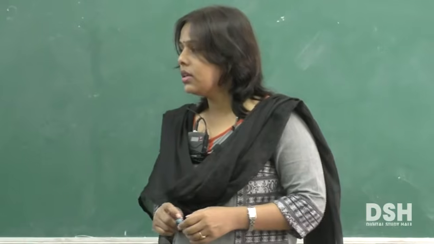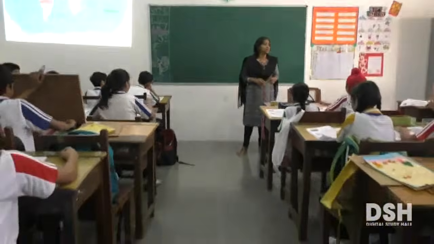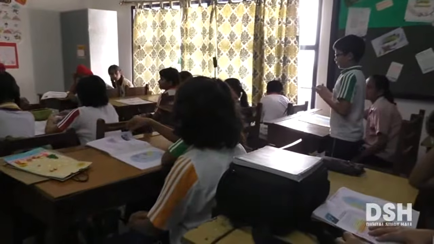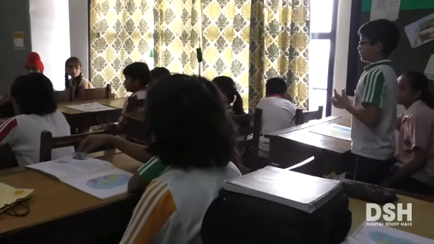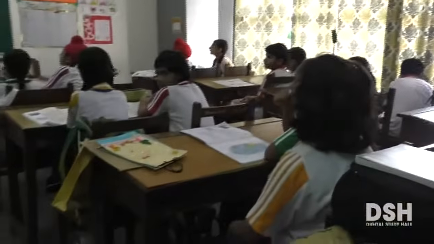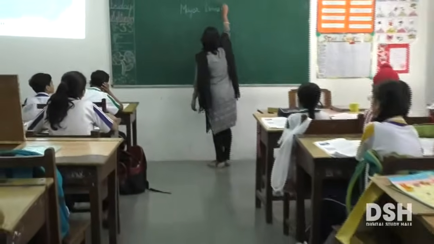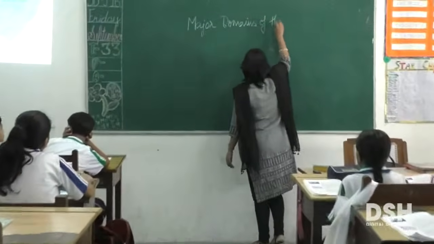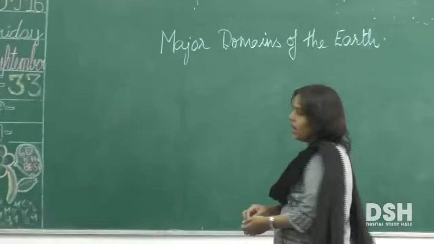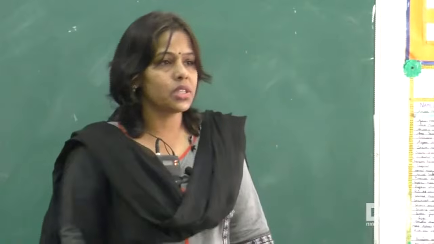We talked about the layers of the earth. So what are the three different layers of the earth? Yes? Lithosphere, which is land, and atmosphere, which is air, and biosphere, which is life, and hydrosphere, which is water. So we were doing the chapter major domains of the earth, isn't it? Now, we had also discussed the three major spheres into which the earth is divided.